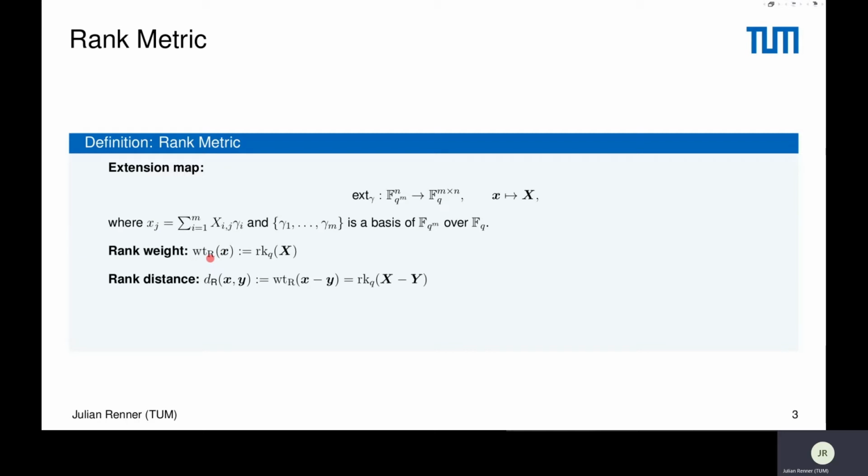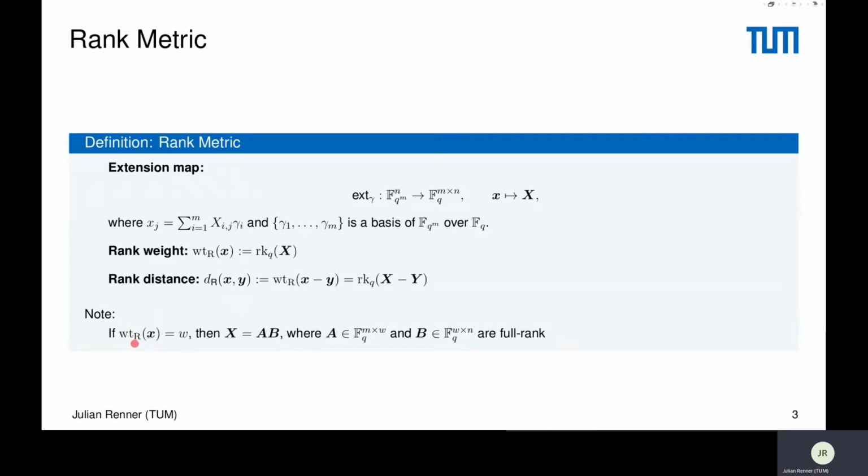And then with this definition, we can define the rank norm of the vector x as the rank of its matrix representation, and the rank distance between two vectors x and y as the rank weight of x minus y. Now, what is important to note in the rank metric is the following property.